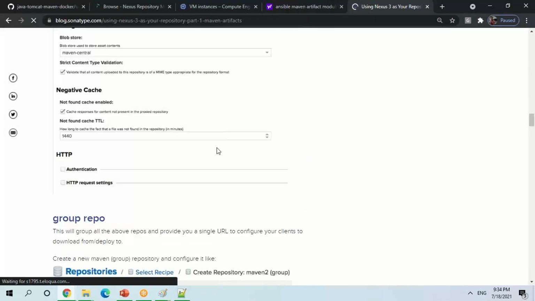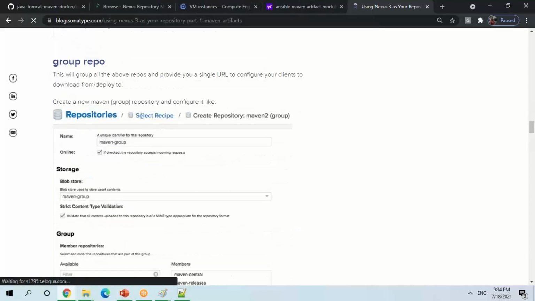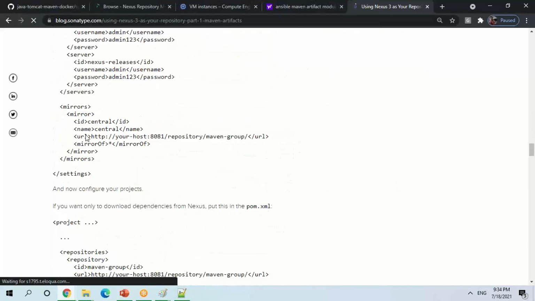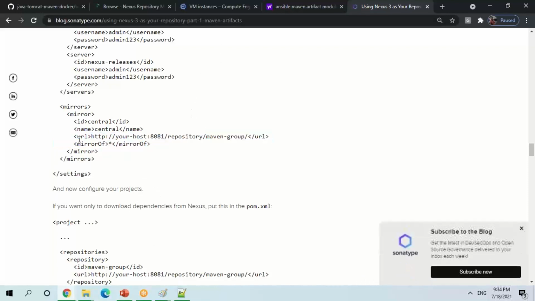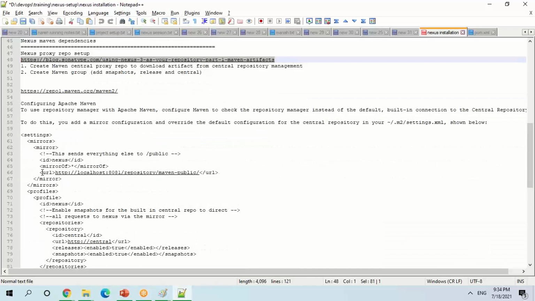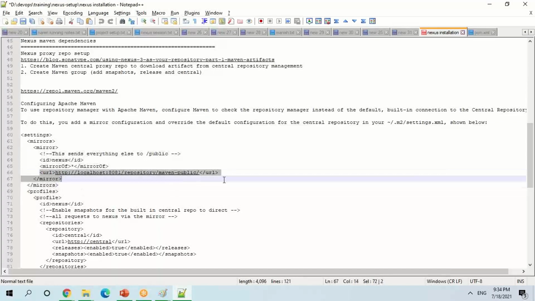And how are you going to do it now? Okay, let me do that. So already I have done a group setup. This setup I have done, and I'm only going to change this setup, whatever I'm doing here. So let me copy this URL. I think I've done it here. Let me copy this URL.